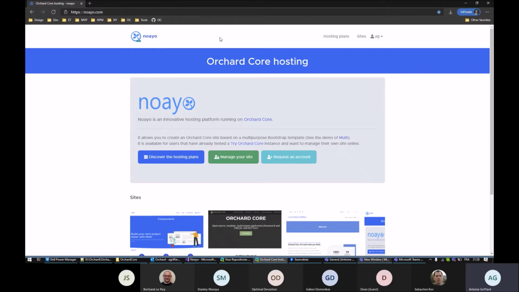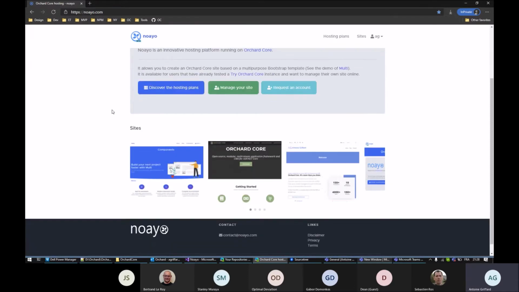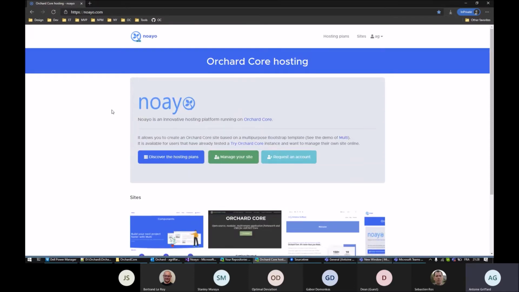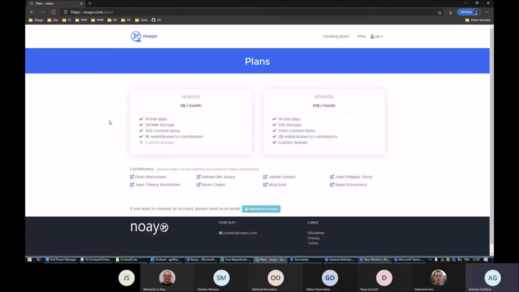So Noyau is an Orchard Core hosting platform. Thanks to it, you can create your own Orchard Core instance online, and you can use a Bootstrap template I created. So I'm going to show you the hosting plans.